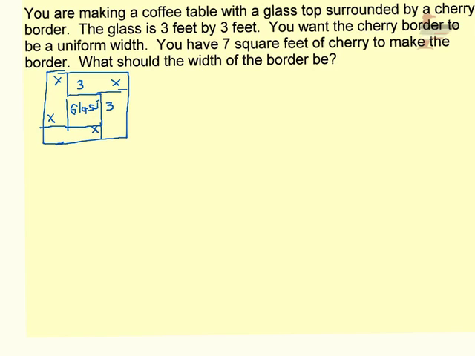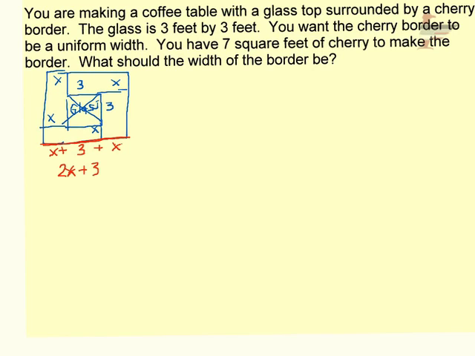All right. So I know that this cherry border going all the way around, in fact, I'm going to kind of just draw an X through my glass because I really don't care about that. So my cherry border going all the way around is 7 square feet. So if I could come up with an equation for just my cherry border and set that equal to 7. Well, what if I took my whole table, subtract out the glass, and then I'd have that cherry border, right? So I'm going to need the entire length, okay, so that's x plus 3 plus x, right? Which obviously is 2x plus 3.